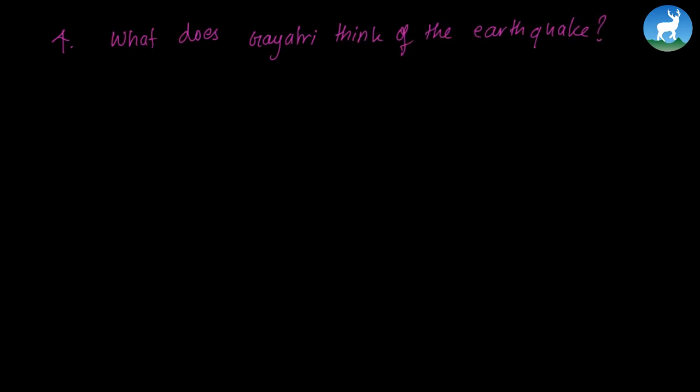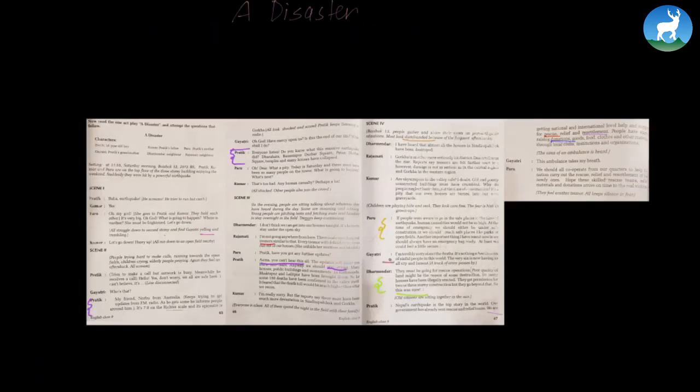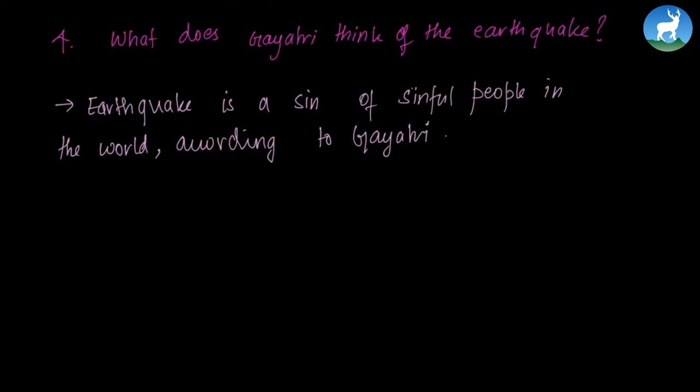The answer is again in the fourth scene, where Gayatri says, I'm terribly sorry about the deaths. It's nothing other than the sin of sinful people in this world. The very sin is now having us all cry. So Gayatri thinks that earthquake is a sin of sinful people in this world. Earthquake is a sin of sinful people in the world, according to Gayatri.